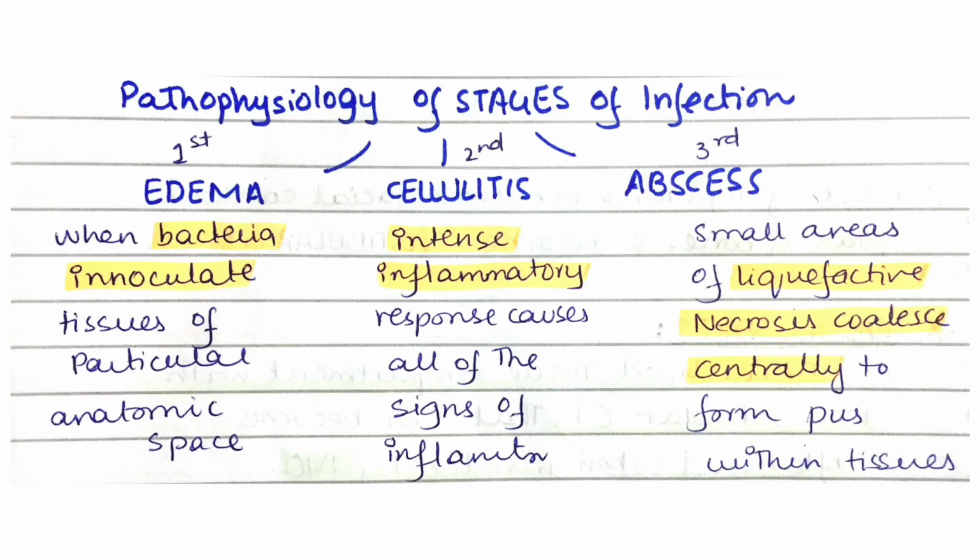Next is cellulitis, which is the second stage. Intense inflammatory response causes signs of inflammation. Its duration is 3 to 5 days, and it is a hard, red, acutely tender area. The infection consists of mixed flora in the stage of cellulitis, which initiates the intense inflammatory response.